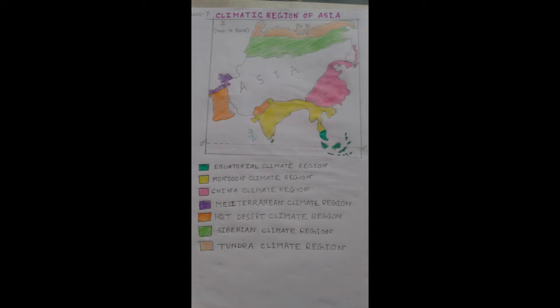Let's discuss the Siberian climate region. In this climatic region, Siberia and Sakhalin Island in Russia are the main regions where it is found.